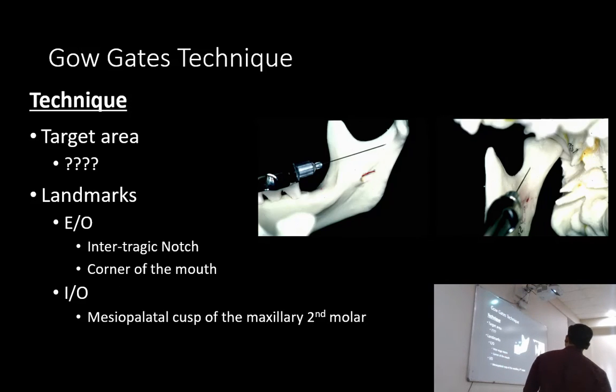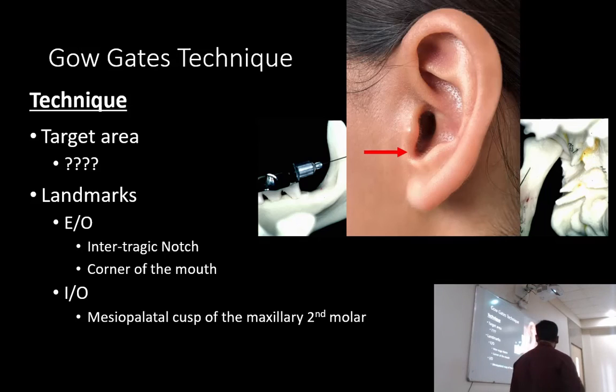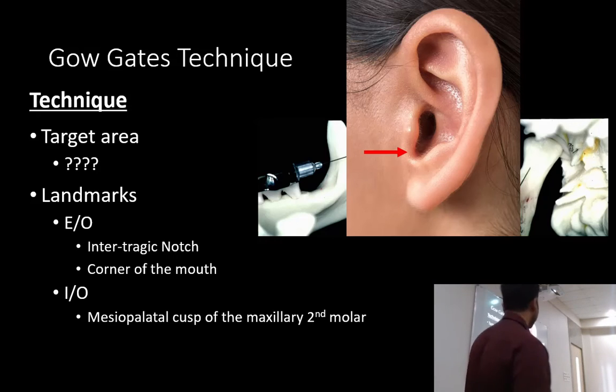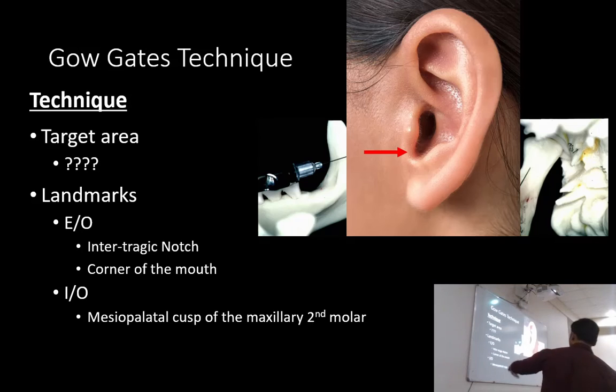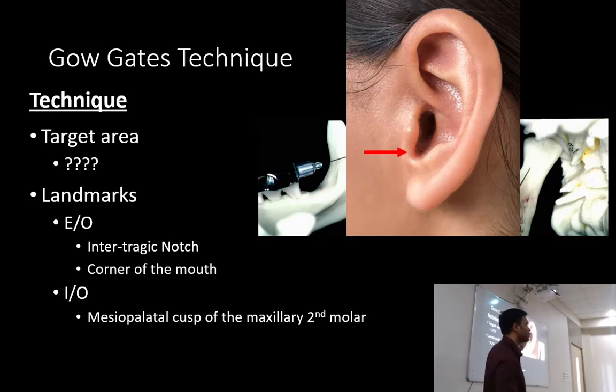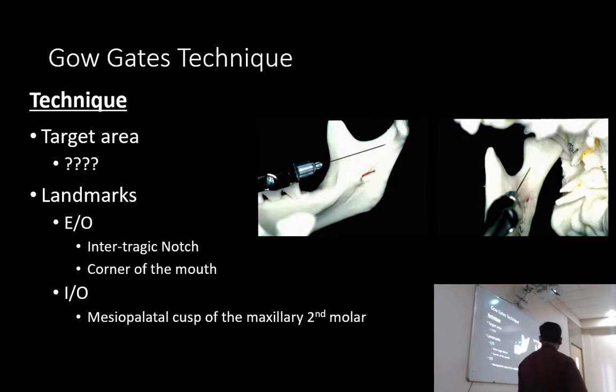As I mentioned earlier, we are going to deposit the LA at the target site, the anterior portion of the condylar neck. As a landmark, we have this area just below the tragus, called the intertragic notch, and the corner of the mouth. These are the extraoral landmarks, and I'll show you how to use them. Intraorally, we have the mesiopalatal cusp of the second molar, which ascertains the height at which we insert the needle. I'll show this as well.